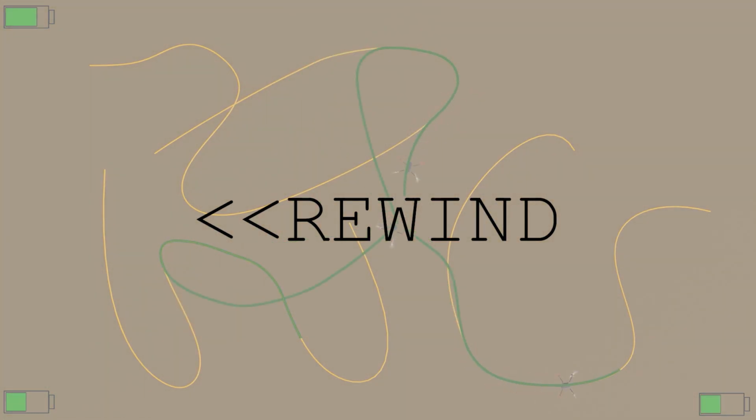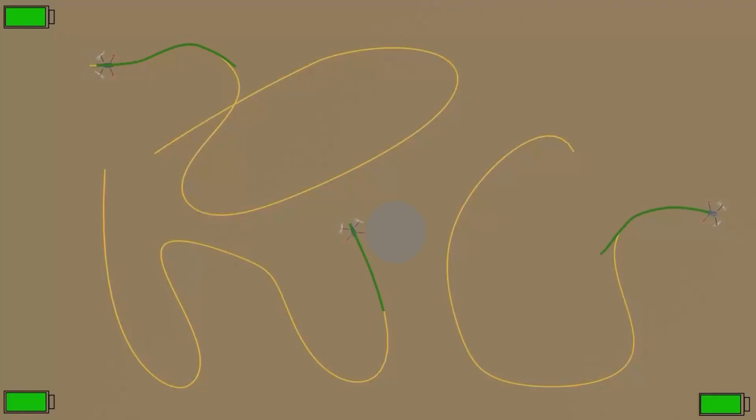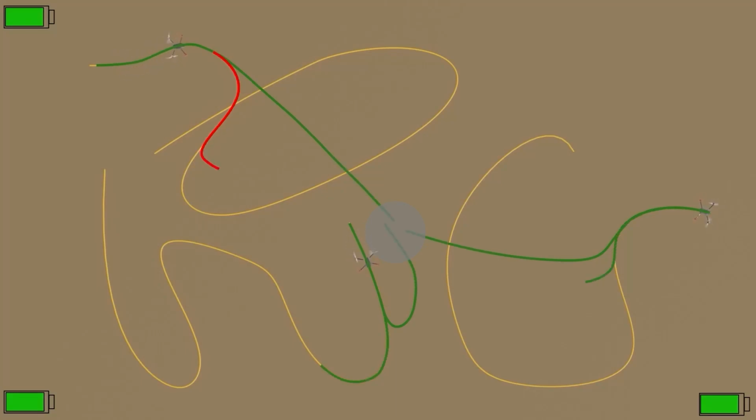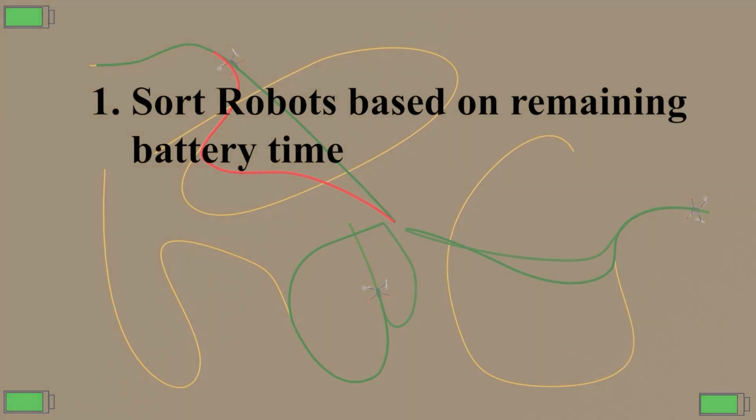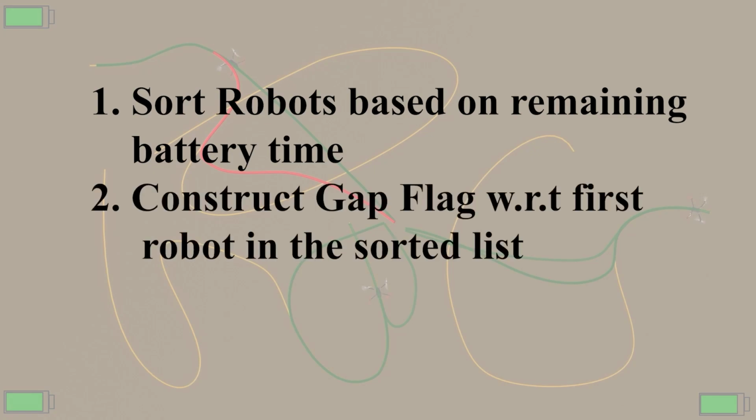Now let's step back and see how gWare works. For n robots, we introduce n-1 gap flags. Here in this case, for 3 robots, we have 2 gap flags. First, we sort robots based on their remaining battery times in ascending order. Then gap flags are constructed based on the first robot in the sorted list. Since in this case all robots have the same discharge rates, they have similar remaining battery times. Therefore, let's construct gap flags according to the first robot.